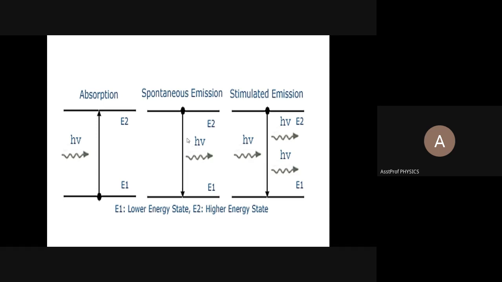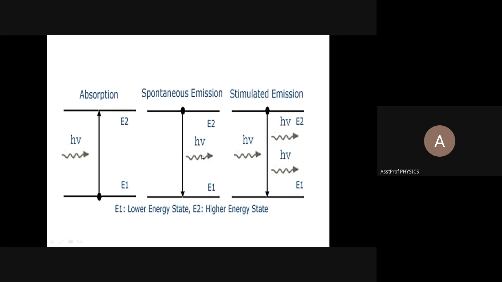So like that wave I require, I will enhance the process. And in what way am I enhancing the process here? I am stimulating the emission. How am I stimulating? When you see the first two processes, this atom absorbs 1 h nu, gets excited, and the same atom returns to E1 releasing 1 h nu. It absorbs 1 h nu, releases 1 h nu.